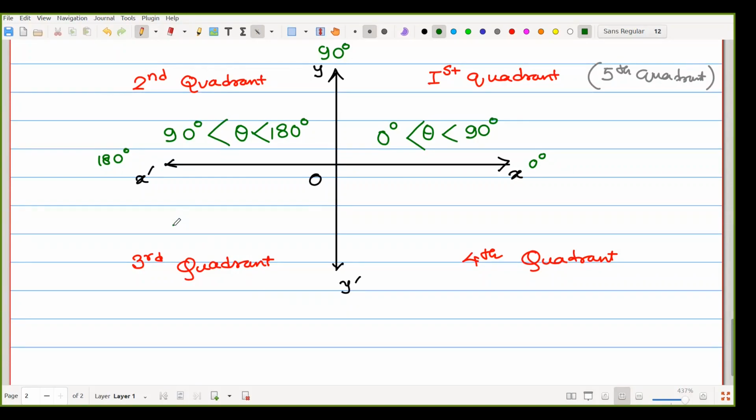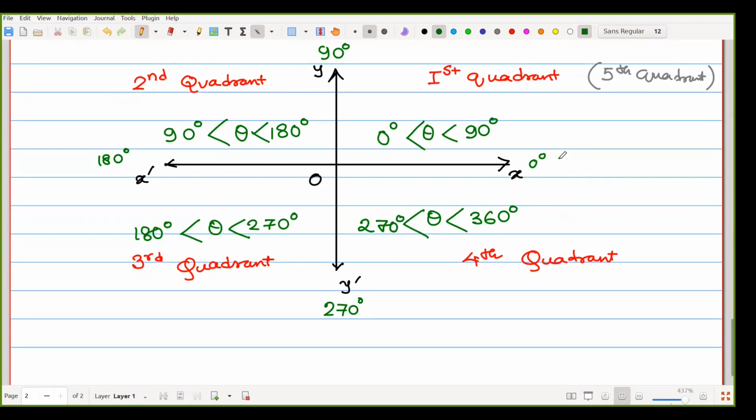Third quadrant, that means theta is less than 270 degree, and always greater than 180 degree. So the fourth quadrant means theta is less than 360 degree, but greater than 270 degree.